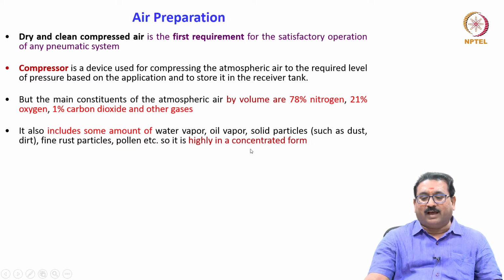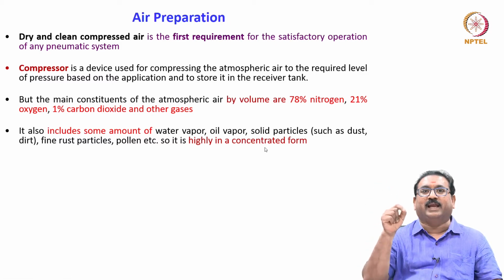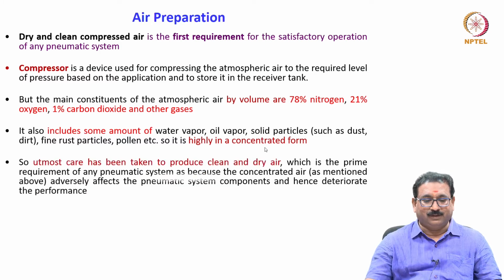So it is highly concentrated in the atmosphere. You can't use atmospheric air directly as a working medium. So utmost care has been taken to produce clean and dry air.